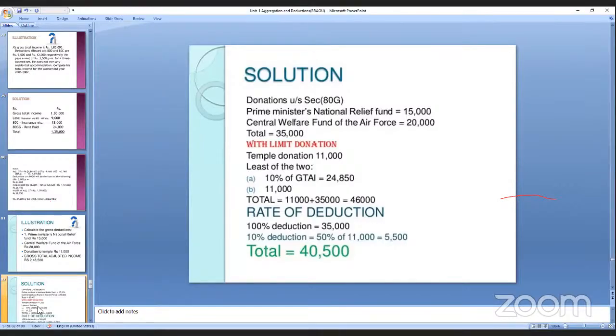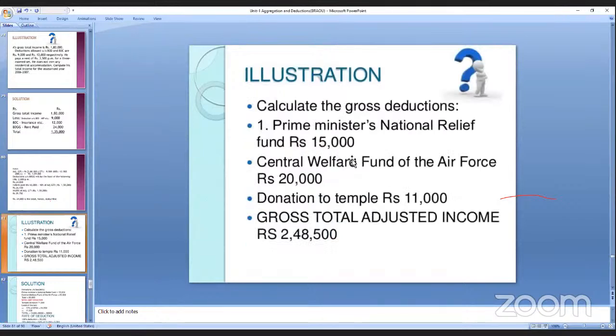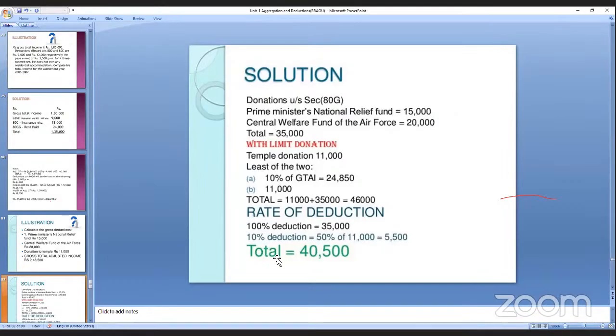Rate of deductions. 100% deduction is 35,000. 10% of 50,000, it is 5,500. It is there in the question. 15,000. Is it clear? Totally it is 40,500. Altogether, this rate of deduction, this amount should be deducted in your income, otherwise you will be paying more income tax.